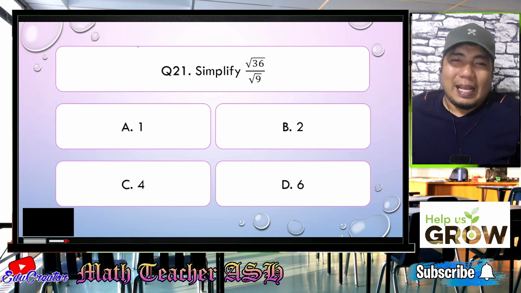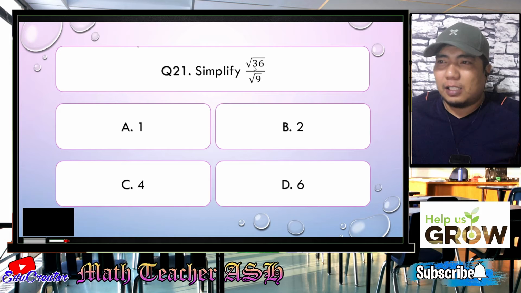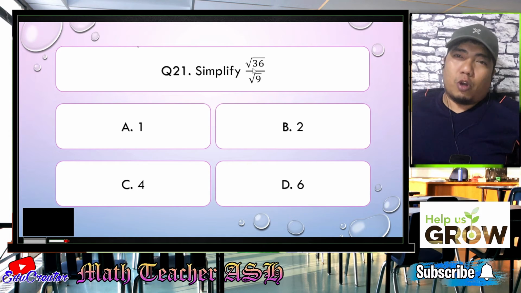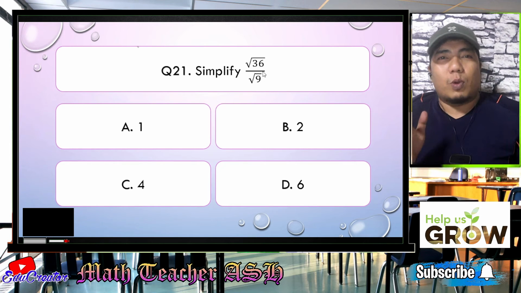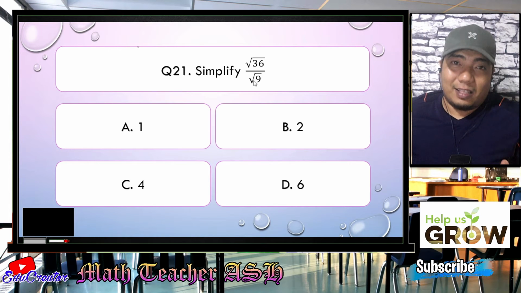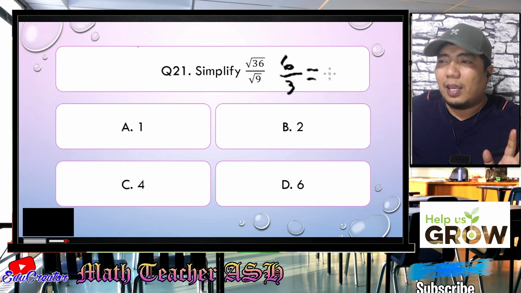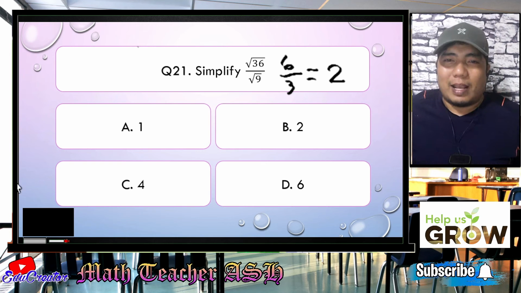Alright, math learners, this question is very easy. Why? Because both of them have the same index, which is 2, since we are just talking about square roots, square root of 36 and square root of 9. So what is the square root of 36? Very good, that is 6. What is the square root of 9? That is 3. So that would be 6 over 3. And if we divide 6 by 3, the answer is 2. Very simple. So now, the correct answer for this question is letter B.